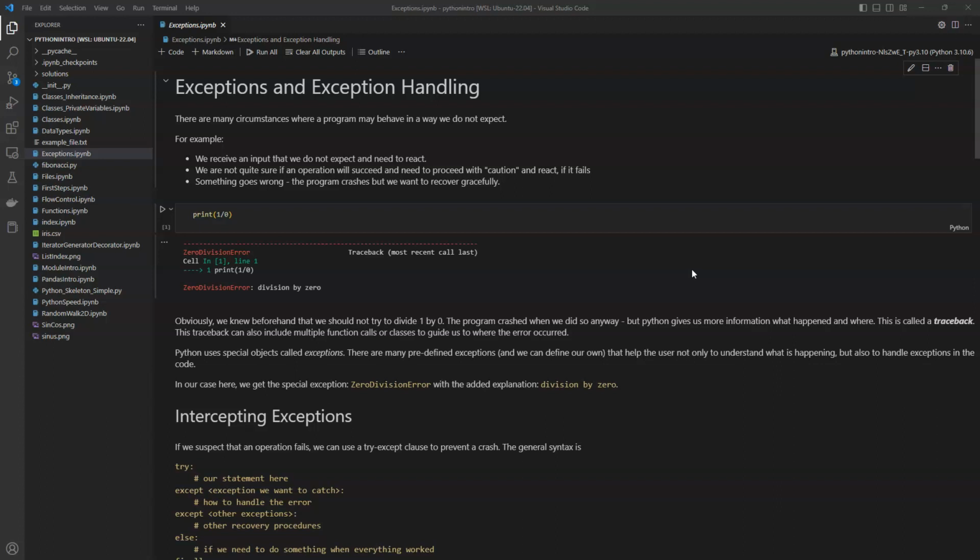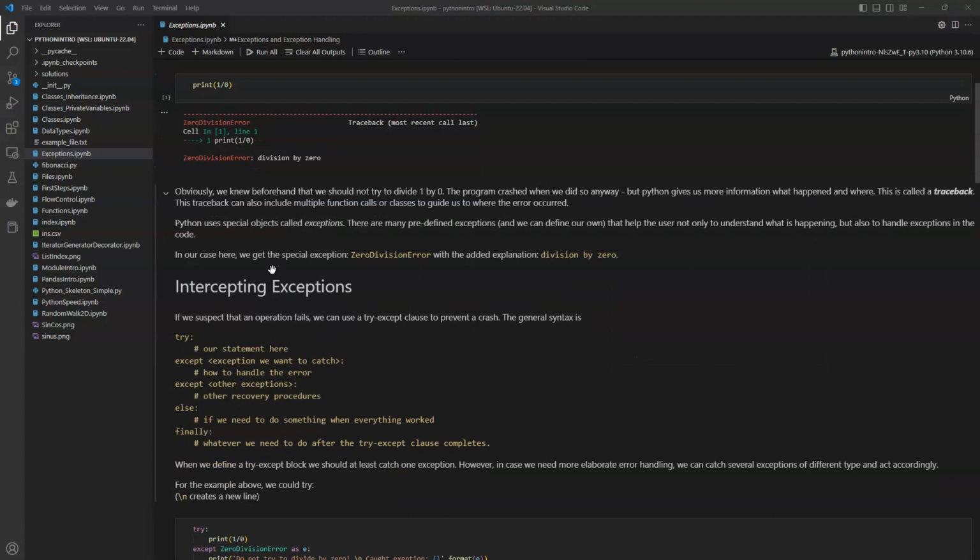The simplest way to illustrate this is to have a division by 0, and we can use the print statement, print 1 divided by 0, and this will of course fail because the division by 0 is not defined, and this is exactly what we see, so we get a division by 0 error. And Python will also tell us where this error occurs, which obviously, because we only have written one line of code, needs to be there, but we will often have a long piece of code, and then this traceback, as it's called, will allow us to debug where this occurs.